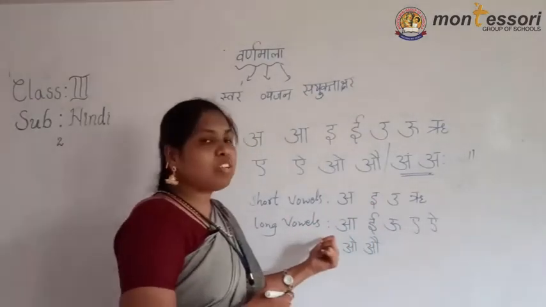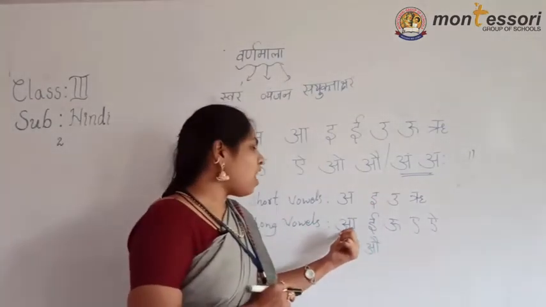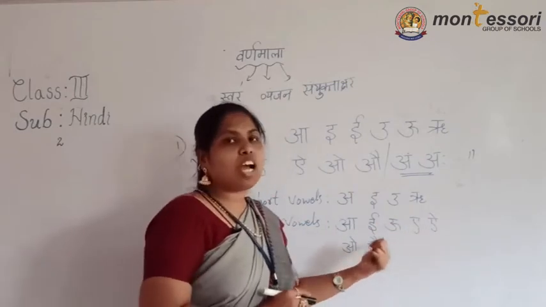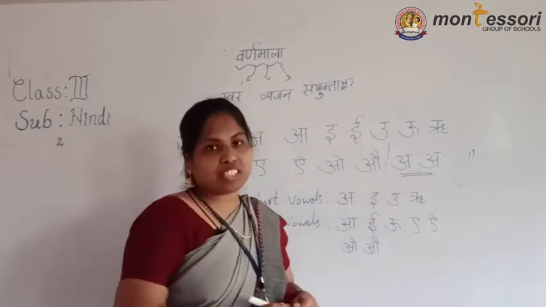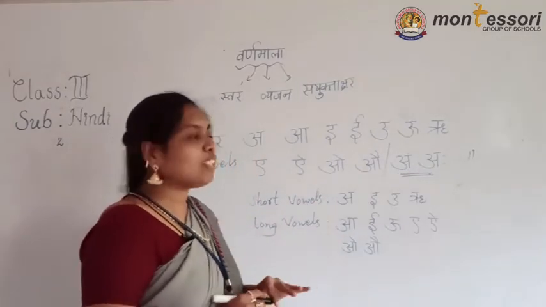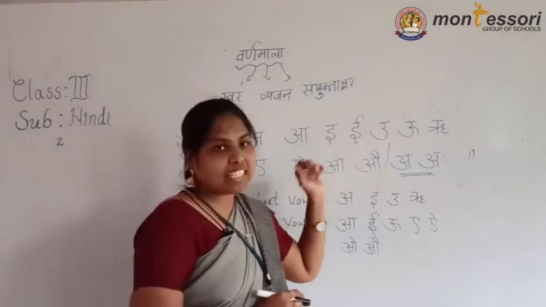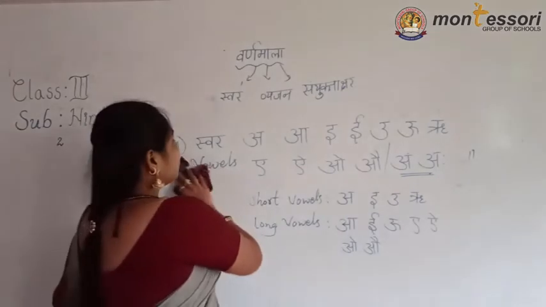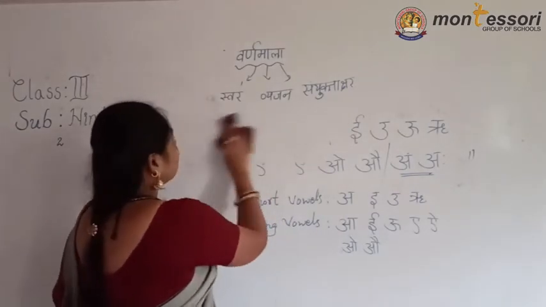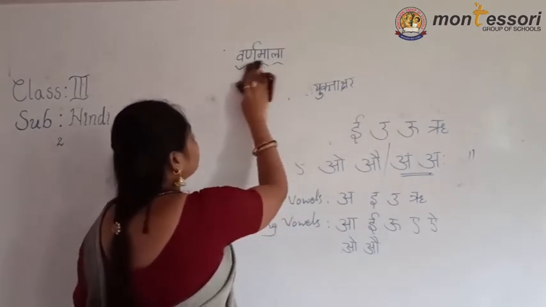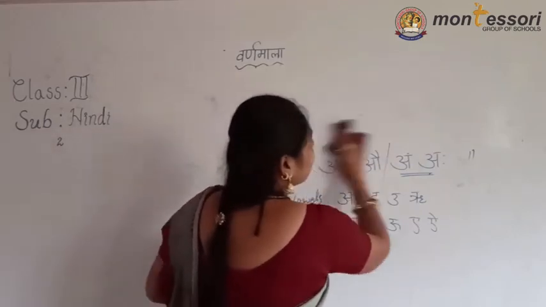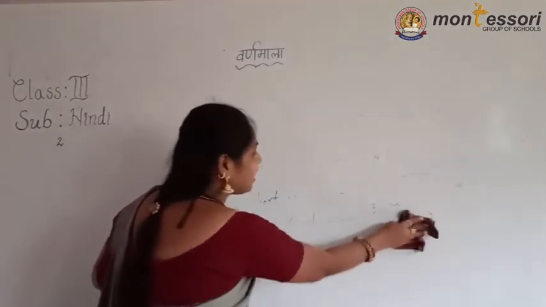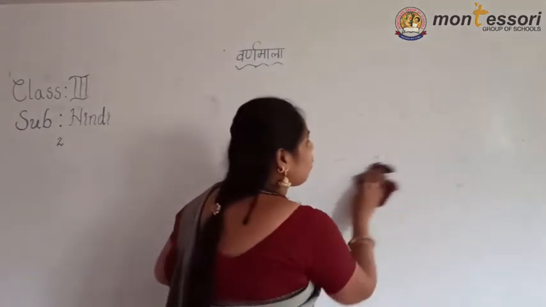Then these are long vowels, for 4 seconds: A, I, U, A, I, O, Au. And these two are Anuswar. Children, did you understand all this? A se Au tak ke aksharon ko swarakshar kahte hain. You must remember all these things. When you do the homework, you have to identify from the Varnamala which are the swar letters and which are the Vyanjanakshar letters.